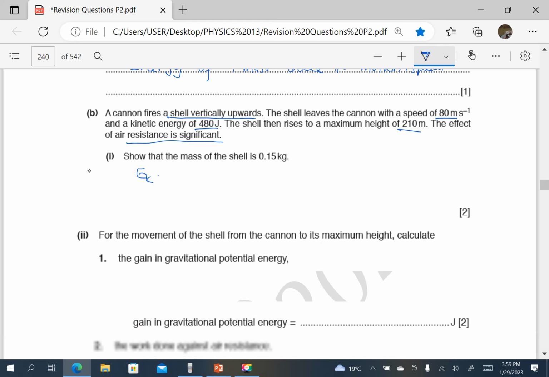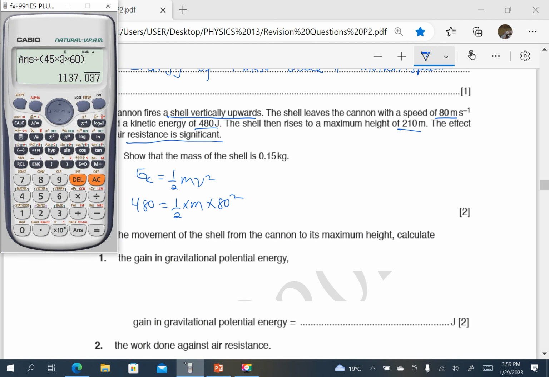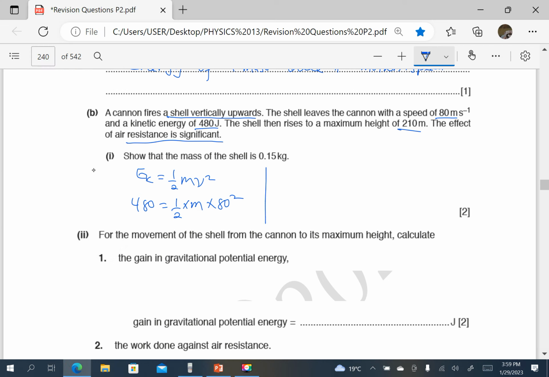So kinetic energy is equal to a half mv squared. Kinetic energy is 480. This is equal to a half times the mass times 80 squared. So I just cross multiply. So 480 times 2 divided by 80 squared. So the mass is 0.15. So m is 0.15 kilograms.